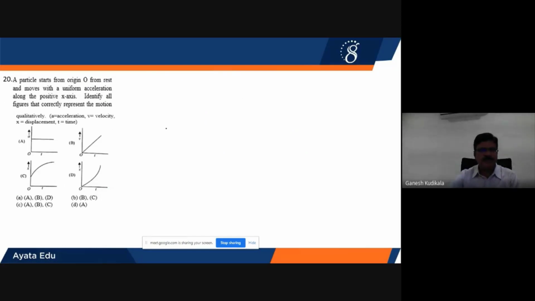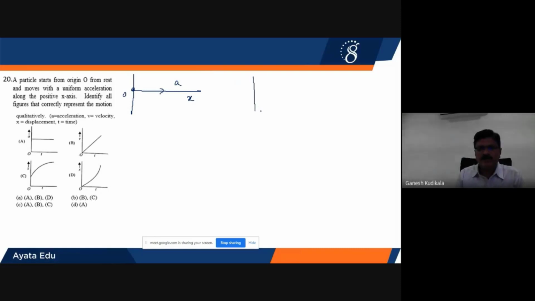Right. 20th problem, based on kinematics, motion in a straight line. A particle starts from rest from the origin and moves with uniform acceleration along the positive side of the x-axis. Therefore, your particle will be moving along the x-axis starting from the origin O with uniform acceleration. A is the acceleration. Identify the figures that correctly represent the motion. A stands for acceleration, V for velocity, X for displacement, and T for time. First he is asking about acceleration versus time.